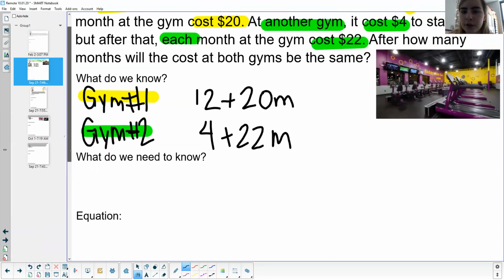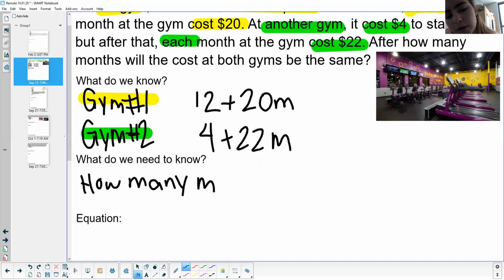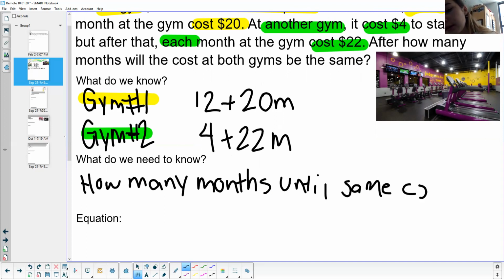What do we need to know? After how many months will the cost at both gyms be the same? So we want to know how many months it will take for both gyms to cost the same price. So: how many months until same cost? And sorry if my handwriting is bad, it's hard to write on this.